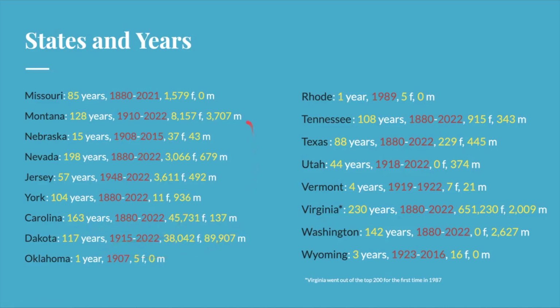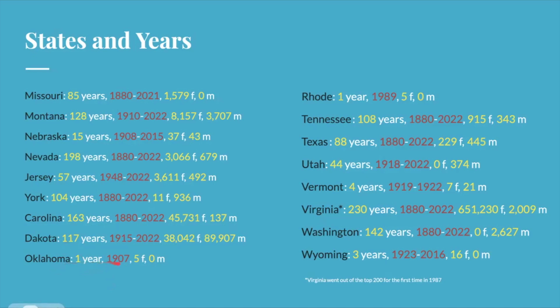Dakota is a similar case to Montana, where it's been a lot more popular in recent years, but it did first pop up in 1915. There have been 38,042 girls and 89,907 boys named Dakota. And again, like Montana, it's not a name that happens to be the same name as a state. Dakota is the Sioux word for friend, and the Sioux are the indigenous people living in the Dakotas.